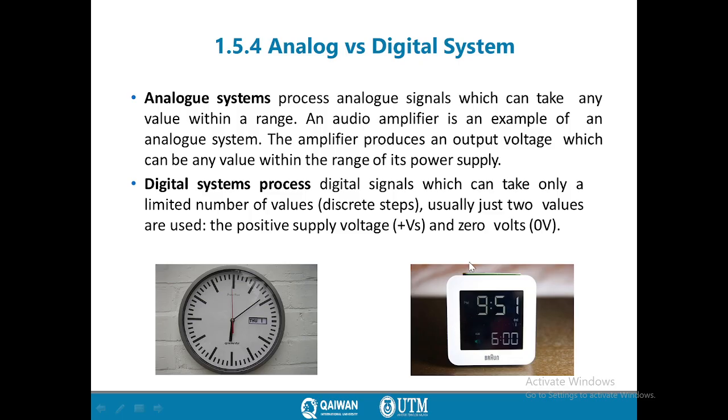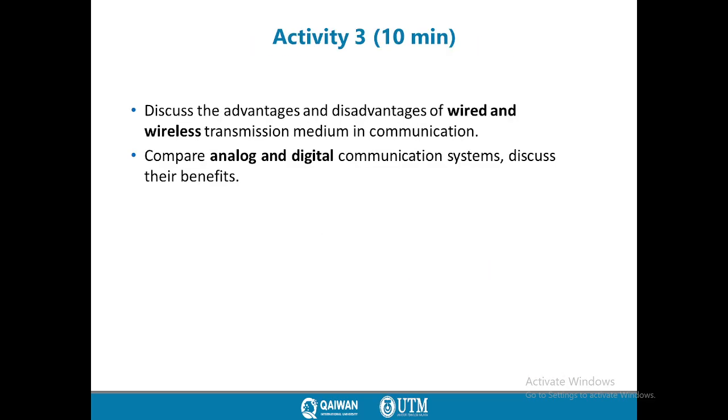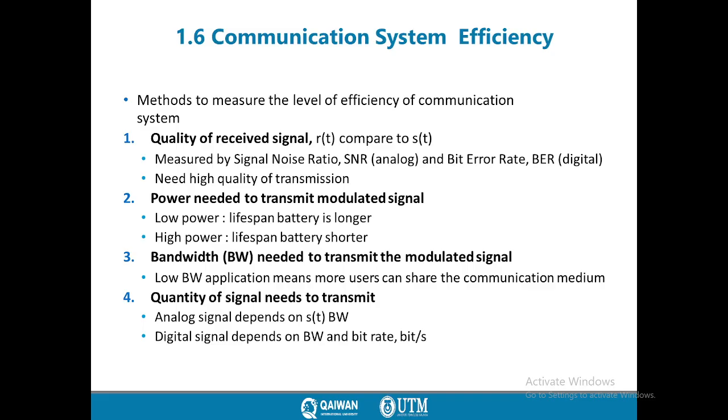But most of the communication systems nowadays are digital systems. Take an activity of about 10 minutes, and discuss the advantages and disadvantages of wired and wireless transmission media. As we explained, we have wired channels and wireless communication systems. What are the advantages of each? Explain and compare them. Compare analog and digital systems or digital communication systems. Discuss their benefits. Discuss the advantage of analog signal.